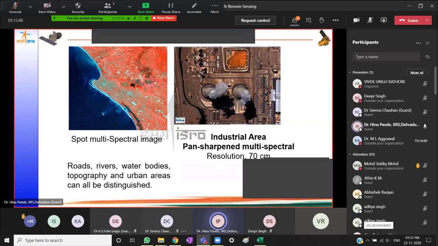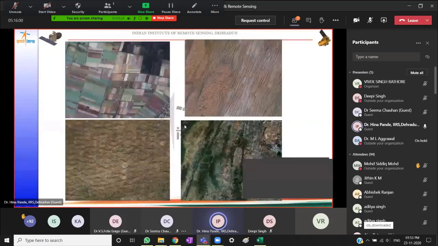Right? So when you compare spatial resolution of this with this, we are able to see much greater detail in the higher spatial resolution image. But we are able to see a larger area in this medium resolution image. So depending upon the application, we will choose the kind of data.